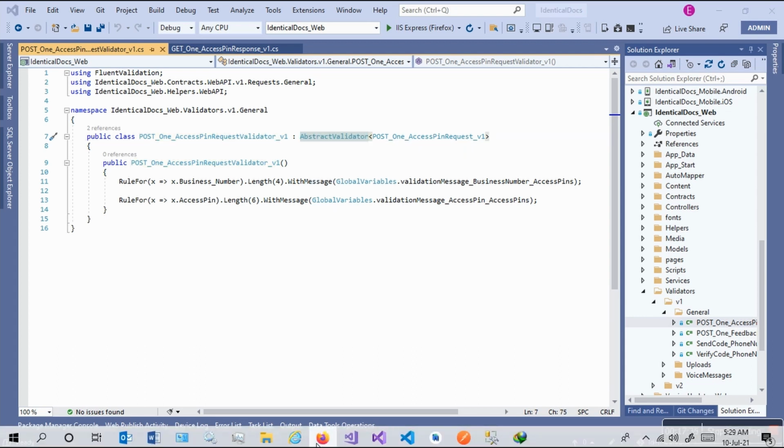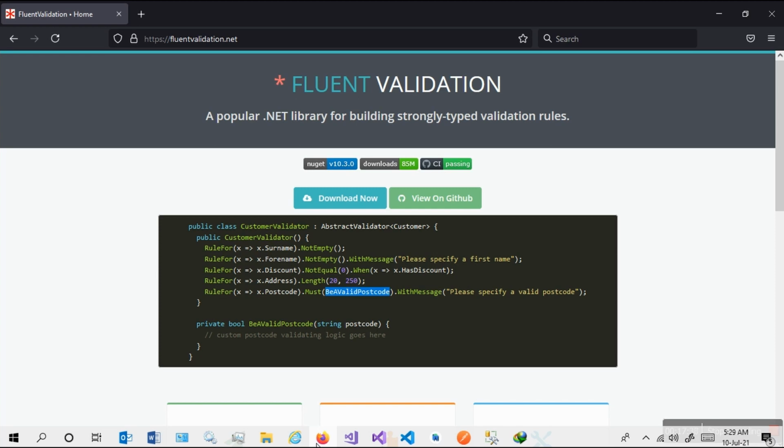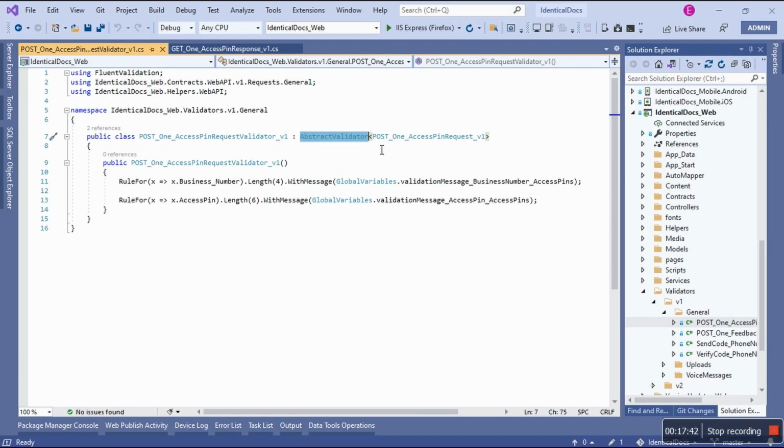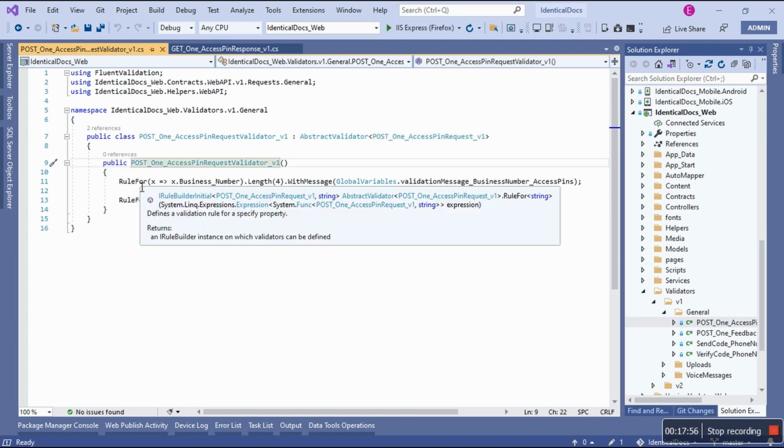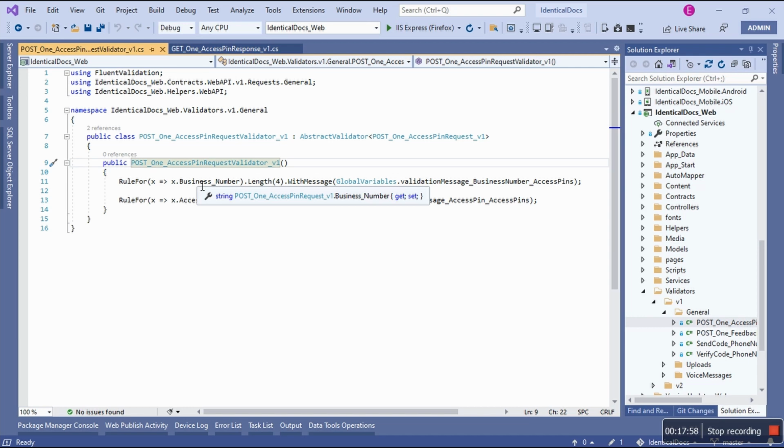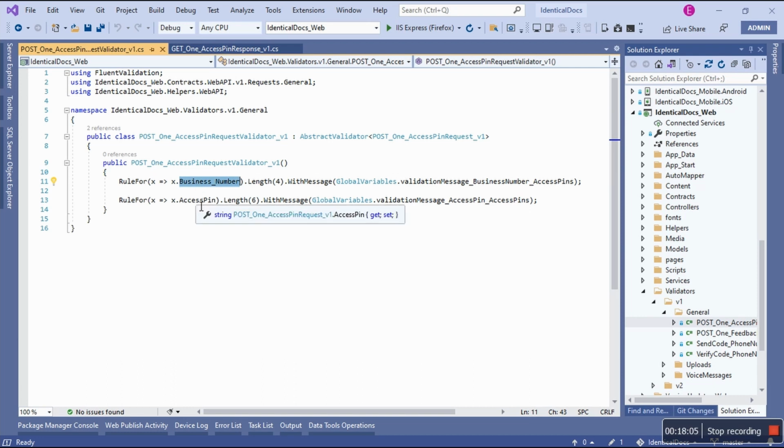This is everything that we learned from their website, how to utilize this, but I've read the entire documentation. Now I'm saying I want you to validate this model, Post1AccessPinRequest V1, and the constructor is the only thing I need. I'm saying RuleFor because I have two properties. Now I want you to apply the validation rules for BusinessName, and also for AccessPin.